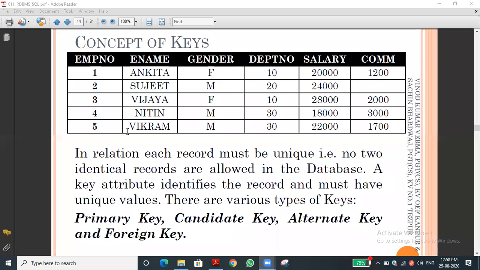So the unique column or unique data should be the eligibility for the primary key. For example, as we discussed in voting, the candidate for election must be minimum 18 years, now I think 21 years. I think there is no education qualification, only the age criteria.